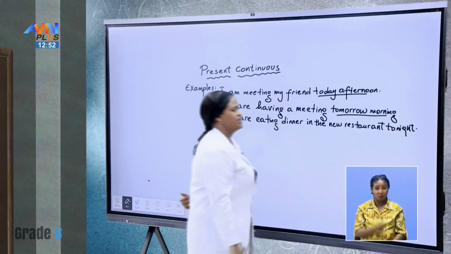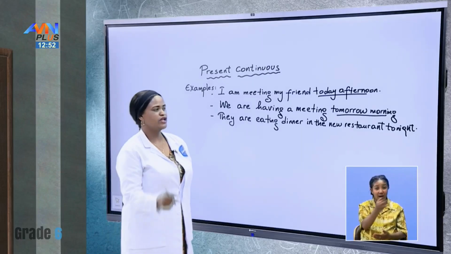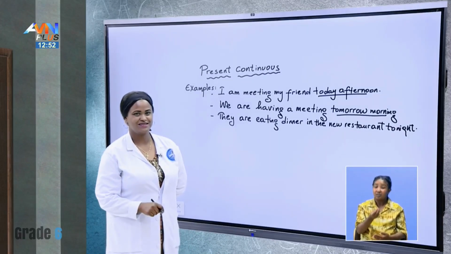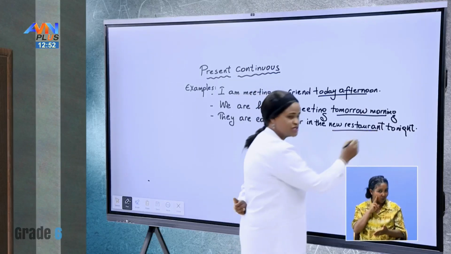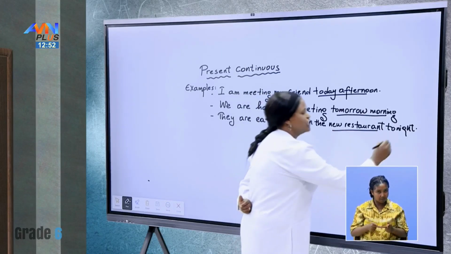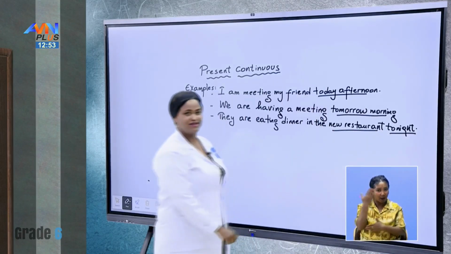Look, they are eating dinner in the new restaurant tonight. Now what do we have here? The new restaurant, which is a place, right? Tonight is what? Time.